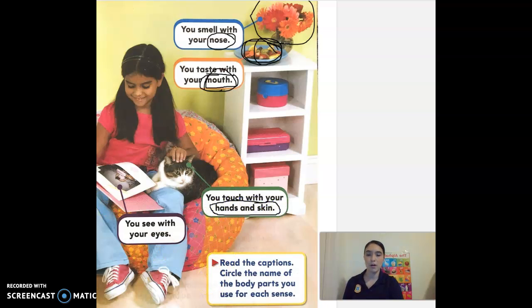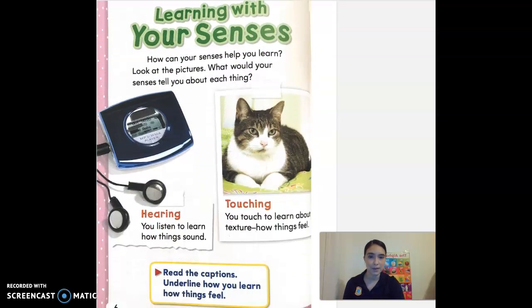And then we had one more. If we take a look at that scrapbook that the little girl is looking at, what sense do you think she's going to use? Right, her sense of sight, right? So she's going to see with what? What body part do you see with? Very good, your eyes. So let's circle that body part. Eyes. All right, great job, guys.